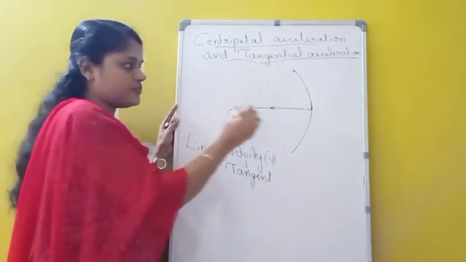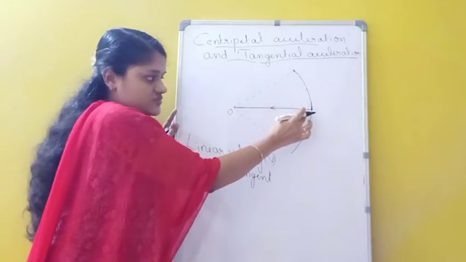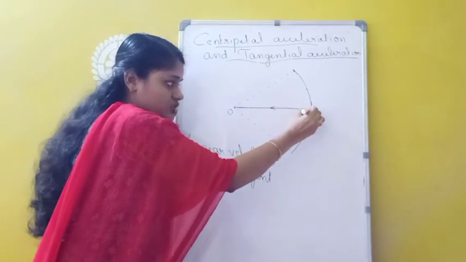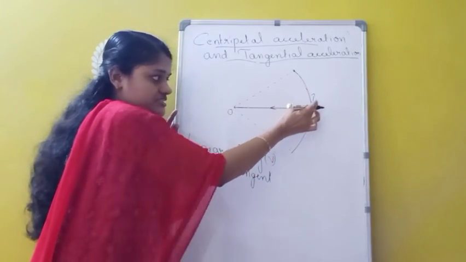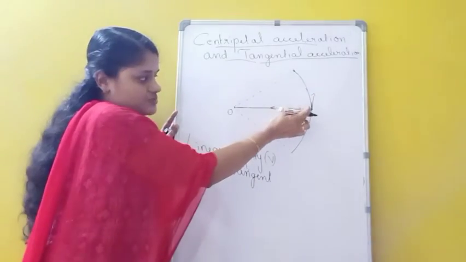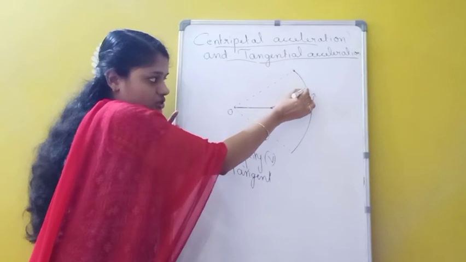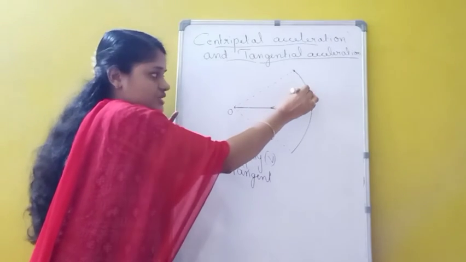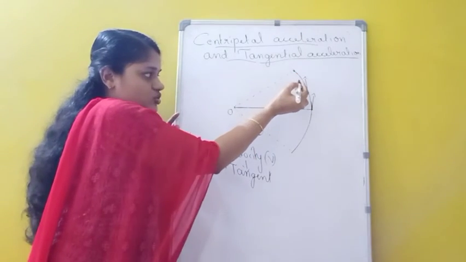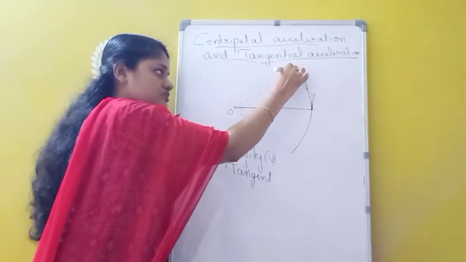Suppose the particle is somewhere here. So initially the particle is here. What is the direction of the linear velocity of this particle at this point? It is acting along the tangent. So I am drawing a tangent here. Along this tangent only, what is the direction? The direction of linear velocity. Okay. And suppose this particle reaches somewhere here. At this point also, what is the direction of linear velocity? It is along the tangent like this. Okay. Similarly, when this body reaches here, what is the direction of linear velocity? It is also along the tangent.